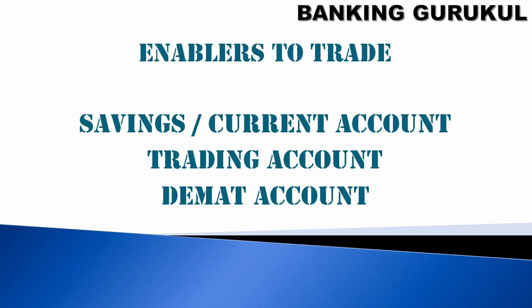So what are the enablers to trade? What do you need to trade or to buy or to sell the shares? You need a savings or current account, one trading account and one demat account. Savings account is for your funds. When you buy, the amount will be debited from your account. When you sell, the amount will be credited to your savings account.